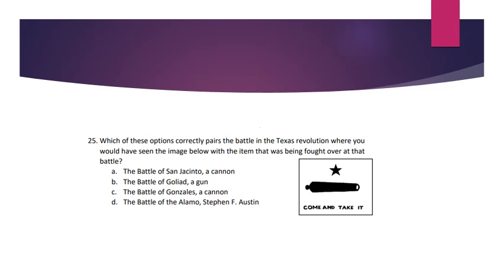Number 25. Which of these options correctly pairs the battle in the Texas Revolution where you would have seen this image below with the item that was being fought over at that battle? A. The Battle of San Jacinto, a cannon. B. The Battle of Goliad, a gun. C. The Battle of Gonzales, a cannon. D. The Battle of the Alamo, Stephen F. Austin.